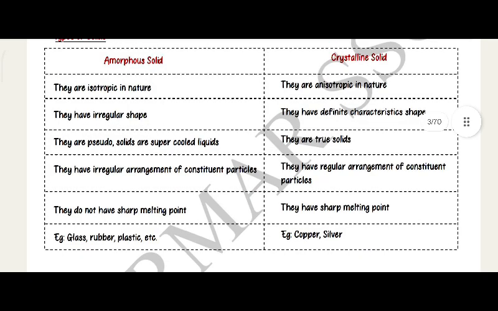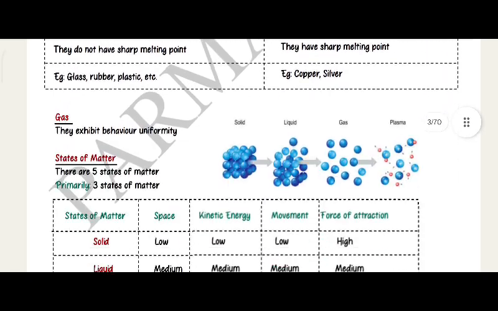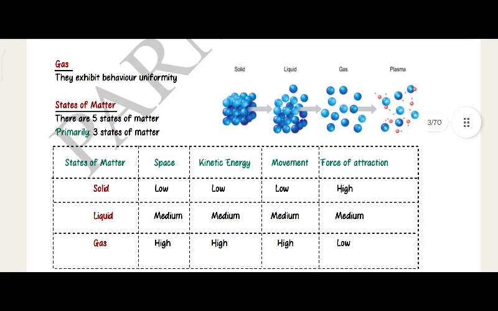Crystalline solid. They are anisotropic in nature. They have definite characteristic shape. They are true solids. They have regular arrangement of constituent particles. They have sharp melting point. Example: copper, silver. Gas. They exhibit behavior uniformity.